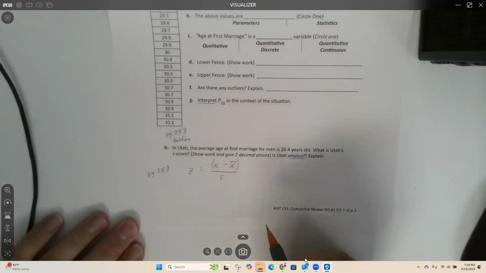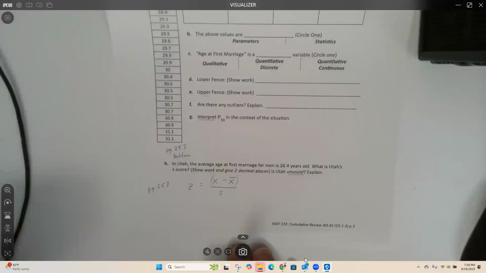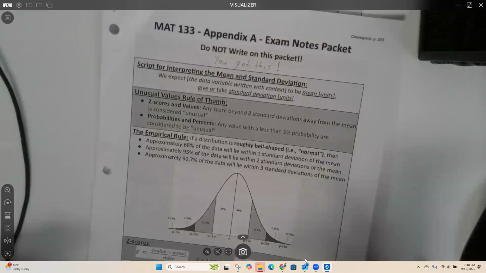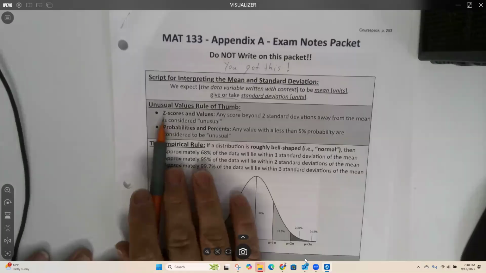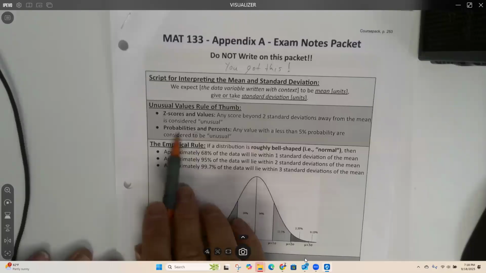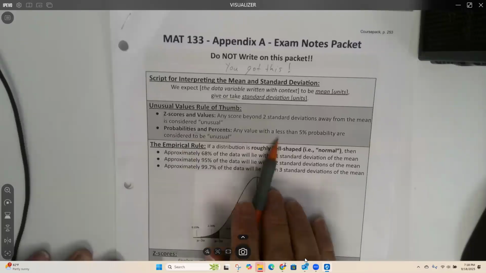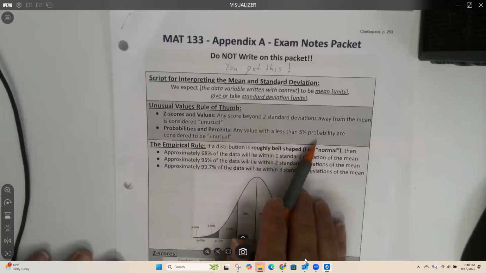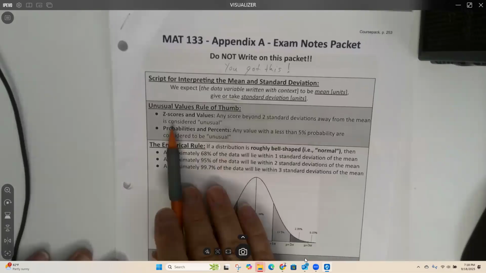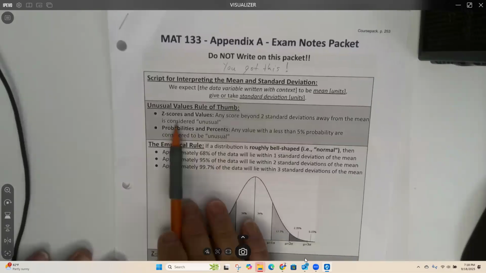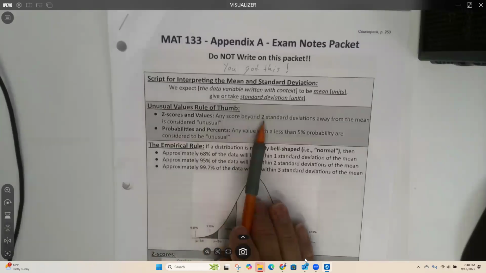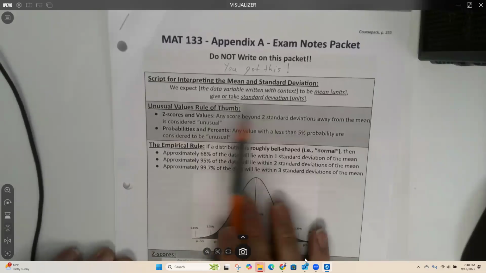So unusual is also on page 253. And there are two different bullet points here, depending on whether you have a z-score or a probability. For a probability, any value that is less than 5% probability is unusual, okay? Those are rare events. Now, for a z-score, any score beyond two standard deviations away from the mean is considered unusual.